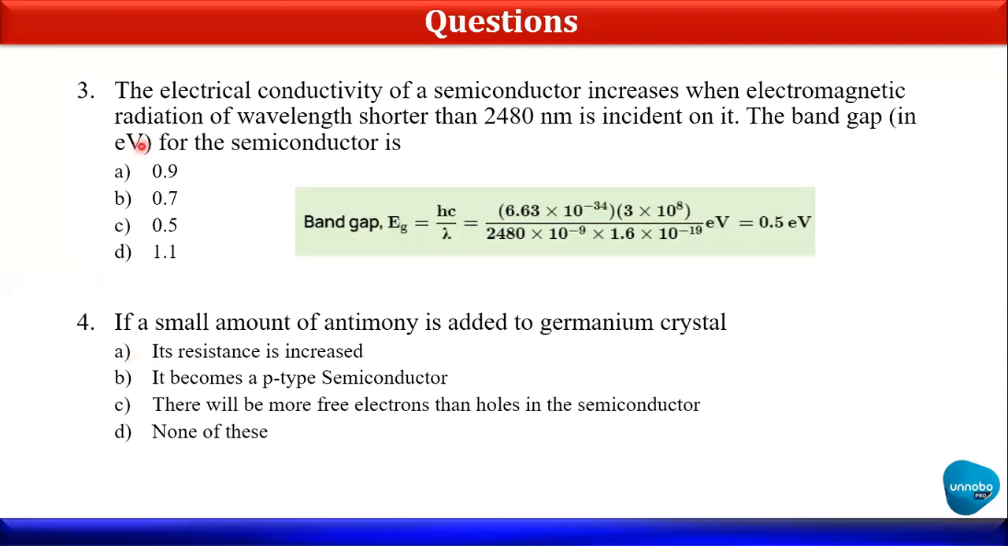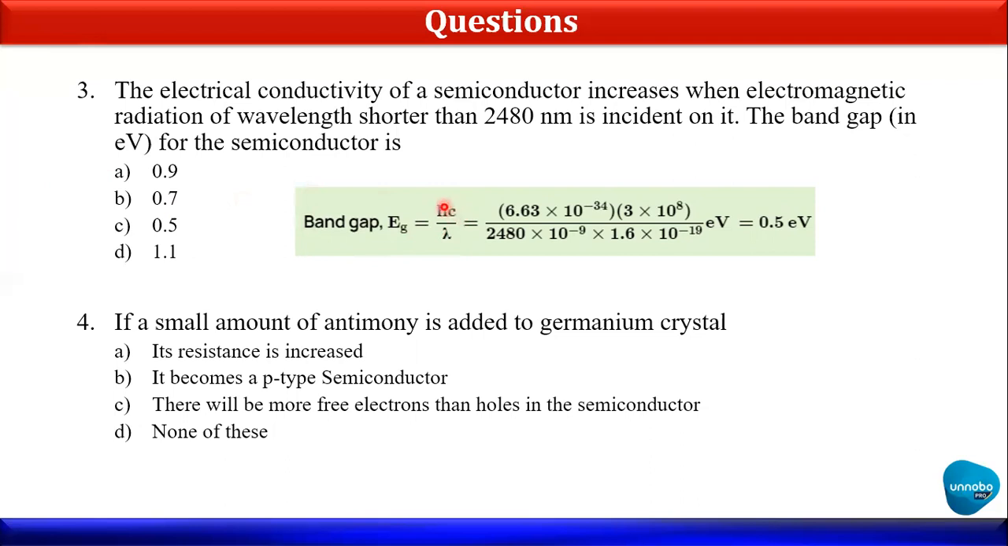Let's move to the third, which is a little bit a kind of numerical part. The electrical conductivity of a semiconductor increases when electromagnetic radiation of wavelength shorter than 2480 nanometer is incident on it. The band gap in eV, electron volt, for the semiconductor is. So for that, they have simply given a formula over here, which is Eg. Okay, Eg is equal to hc divided by lambda. So this is a standard formula.